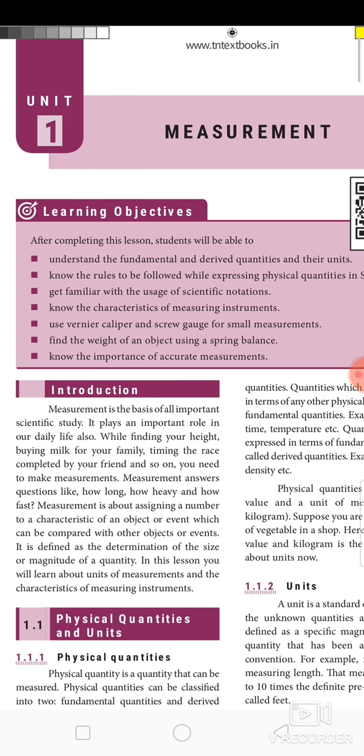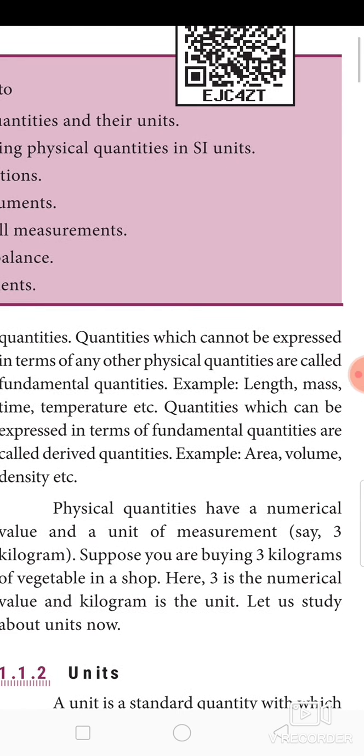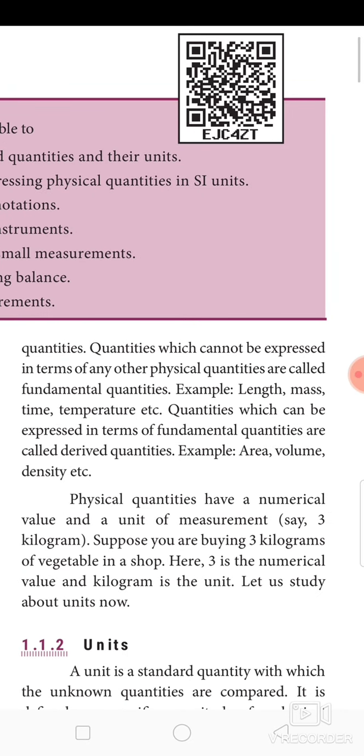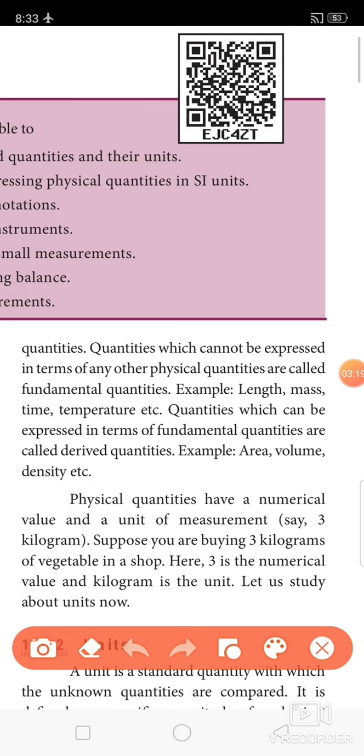The quantities which cannot be expressed in terms of any other physical quantities are called fundamental quantities. I repeat, the quantities which cannot be expressed in terms of any other physical quantities are known as fundamental quantities. Examples: length, mass, time, temperature, etc.